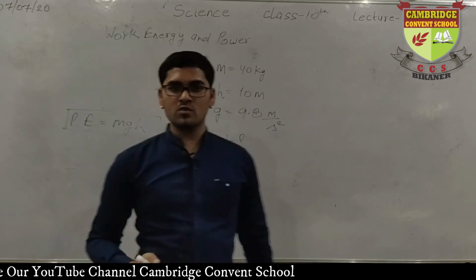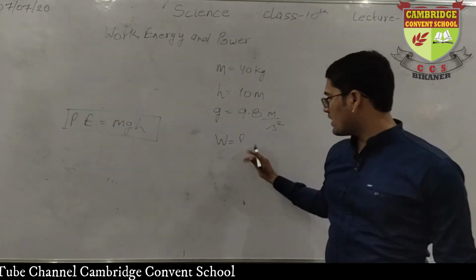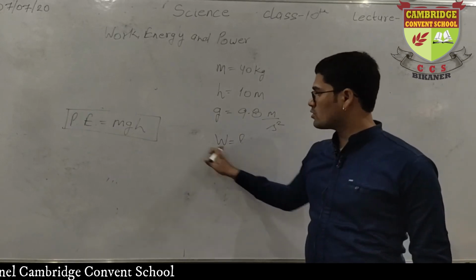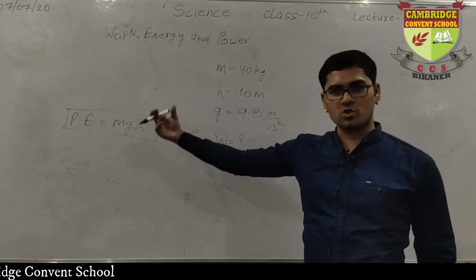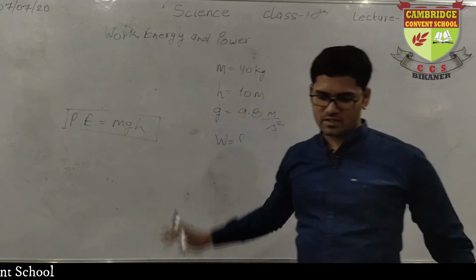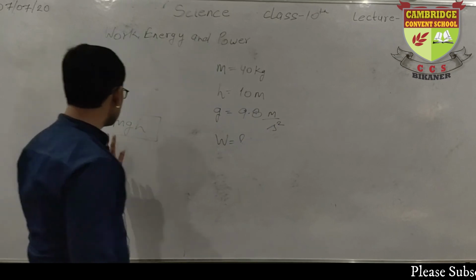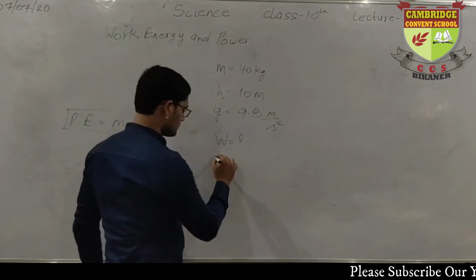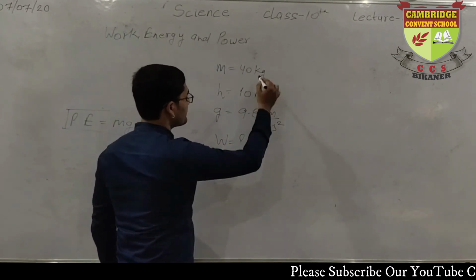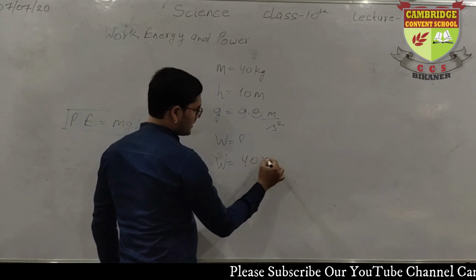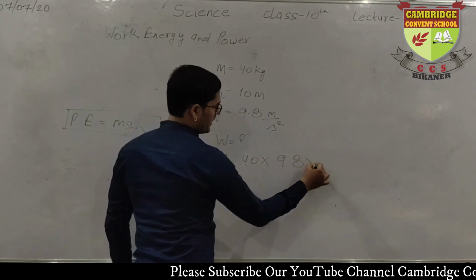Don't get confused that we are asked to calculate work, because work and energy are the same thing. So if you calculate energy, that will be work. Clear? Okay. So use the formula. What is the formula? mgh. W is, what is m? 40. What is g? 9.8. And what is h?